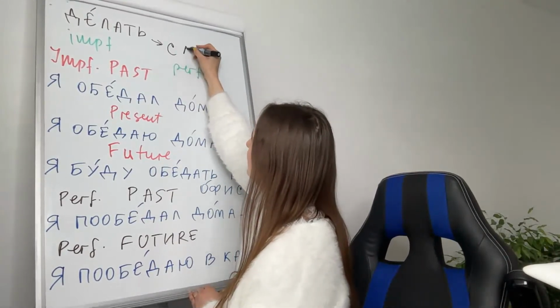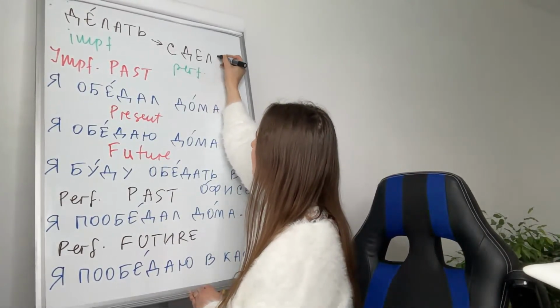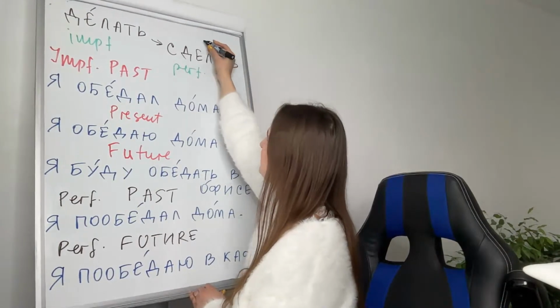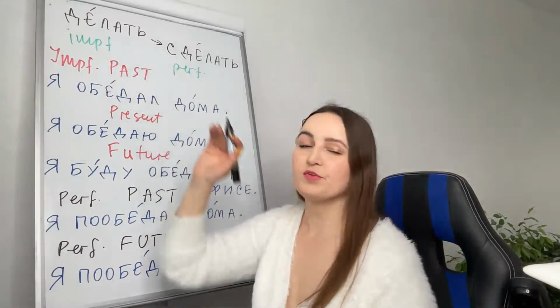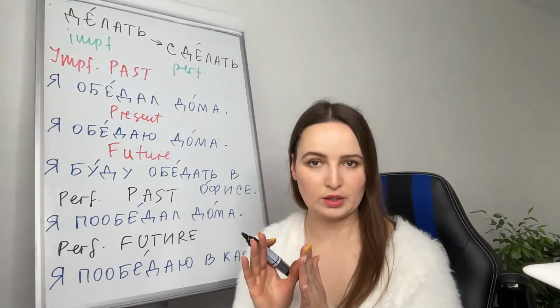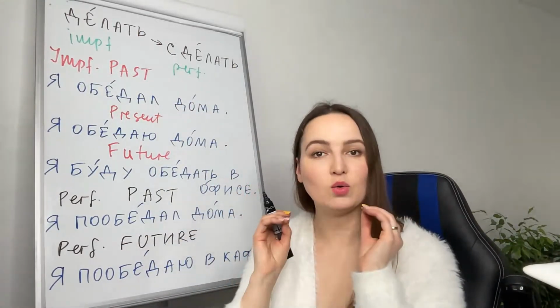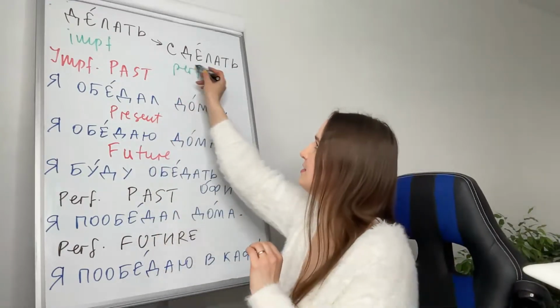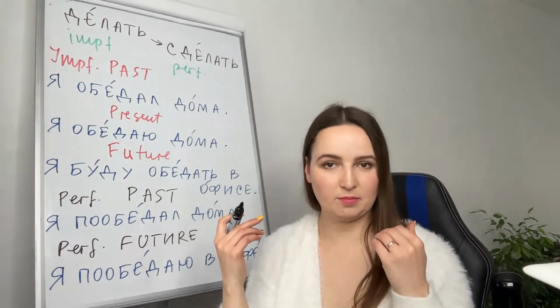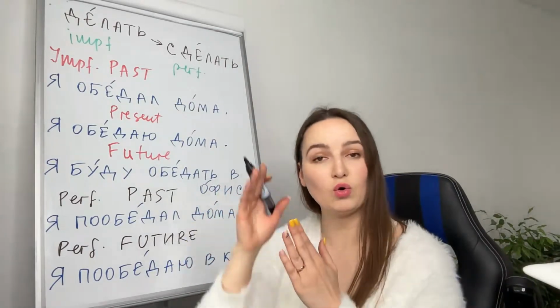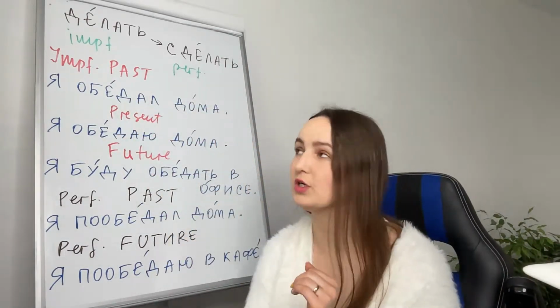Perfective. Сделать. Делать means to do. Делать, imperfective, do something regularly or to do something right now at this moment. Сделать is to do something once in the past, we have a result, or to do something once in the future.